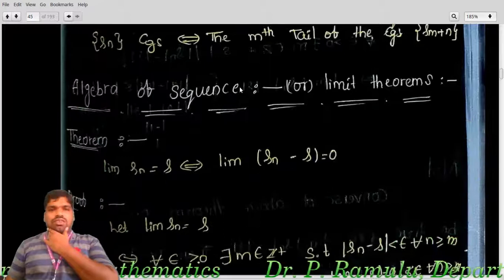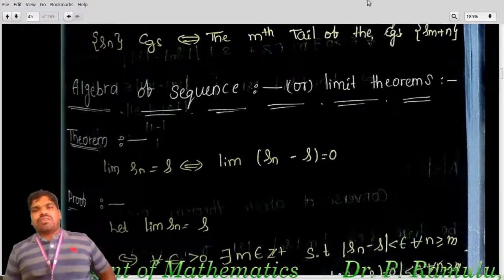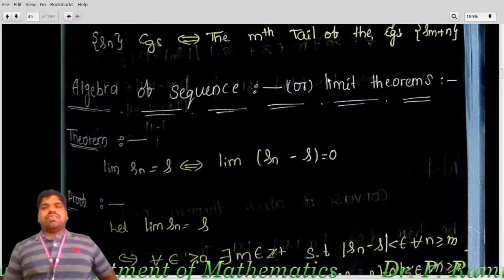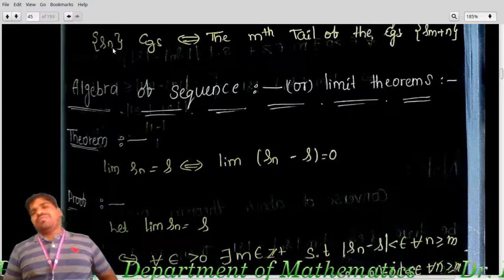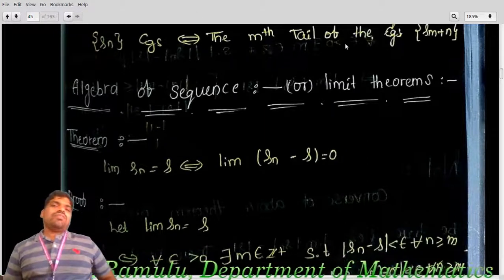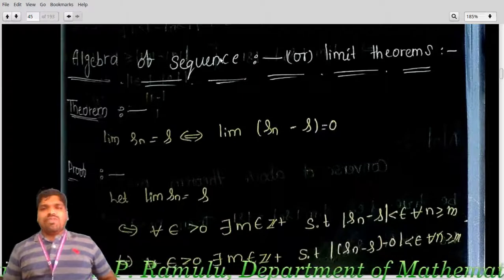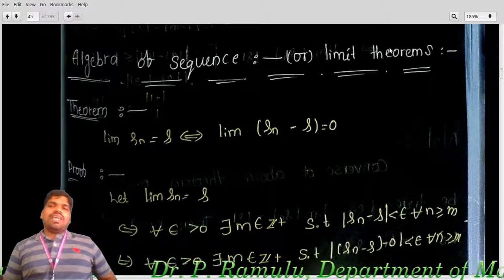Note: Sn converges if and only if the mth tail of the sequence also converges. If Sn converges, the mth tail sequence also converges. This is required for proving some theorems I mentioned here. Sn converges if and only if the mth tail sequence converges. Algebra of sequences, or limit theorems.